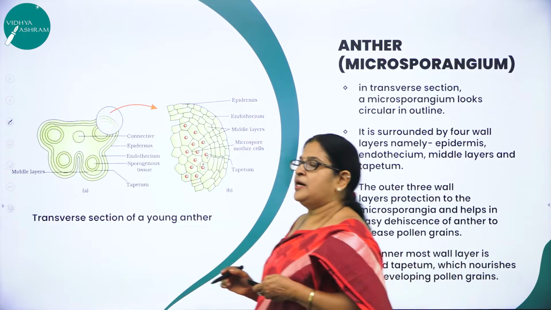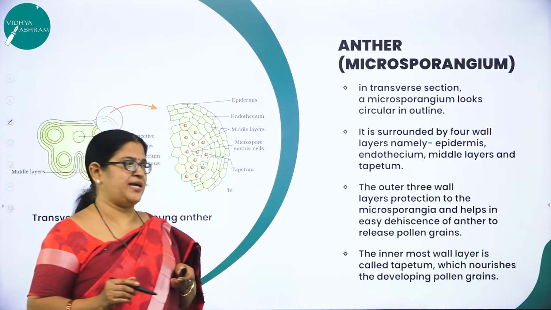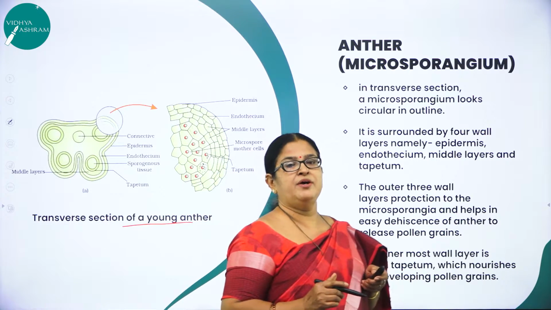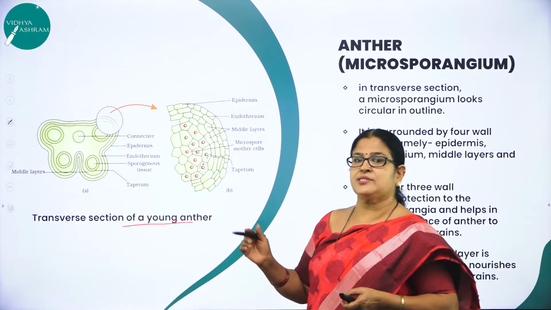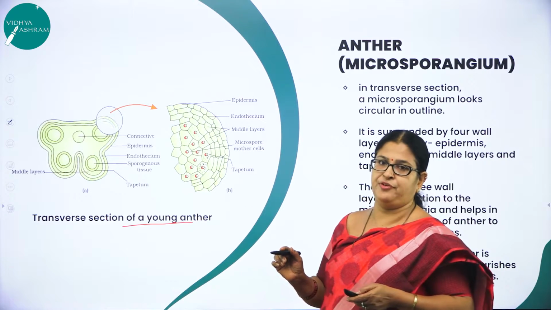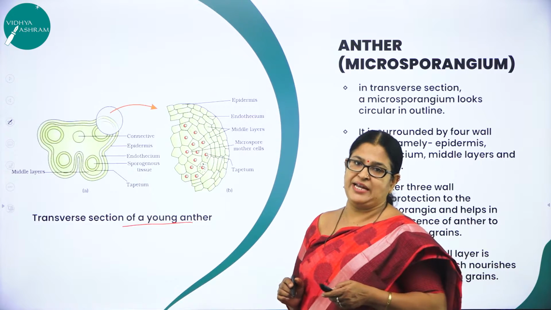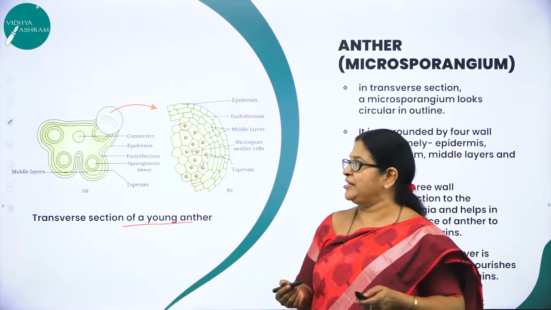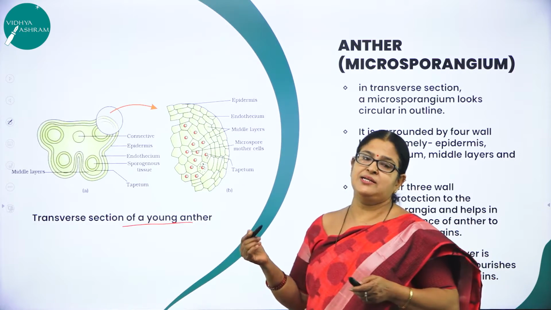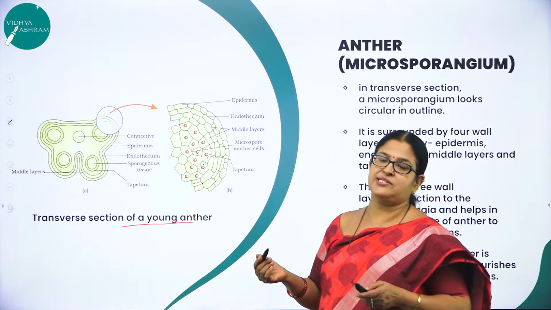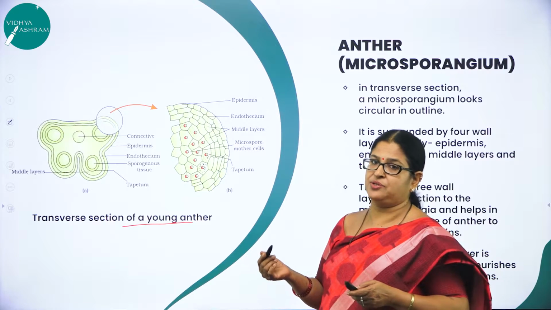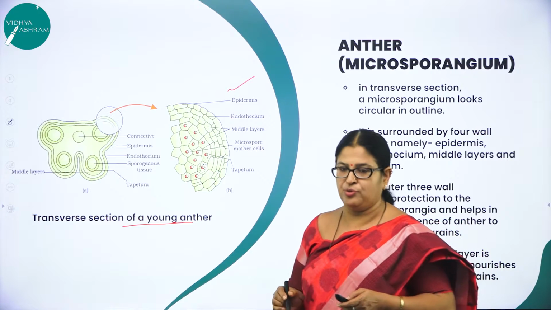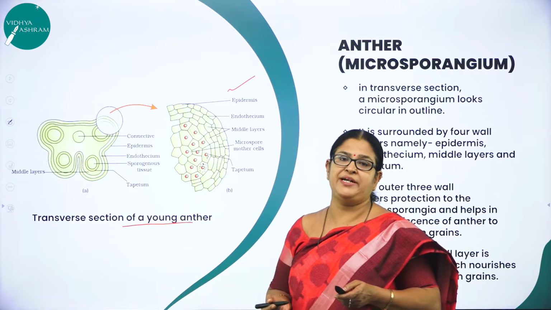Now, moving on to the structure of anther or microsporangium. This is the structure of a young anther. This is a very, very important diagram from the examination point of view. Now, let us study the structure of a young anther. You can also come across the structure of a mature anther. So, in the exam, they might ask you to describe in detail the structure, TS of a young anther, or describe in detail the structure of a mature anther. So it is very, very important. This diagram is very, very important from the examination point of view. So all of you know there is orientation. What do you mean by TS, transverse section?